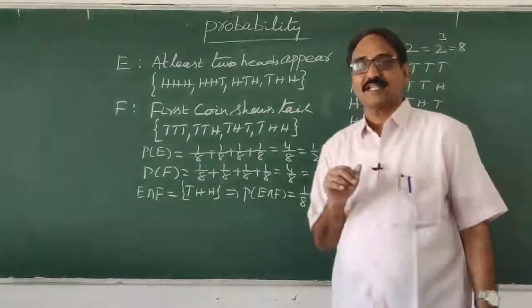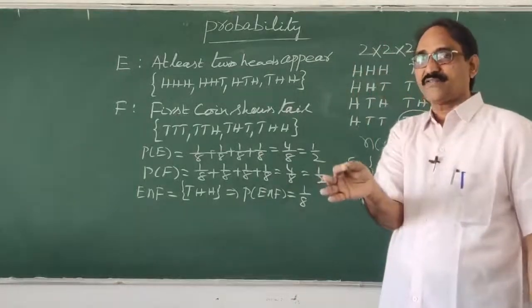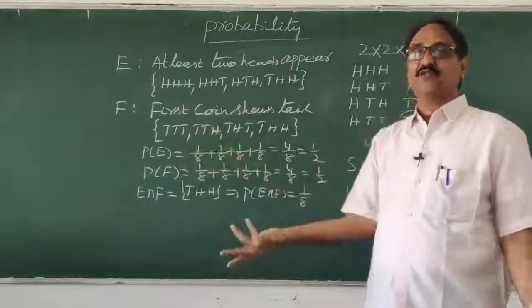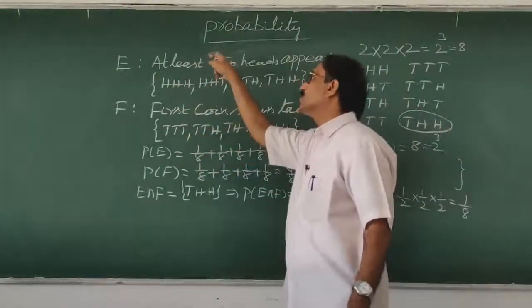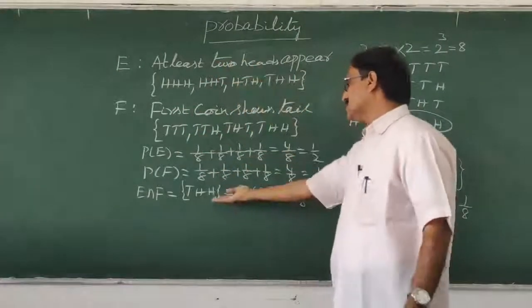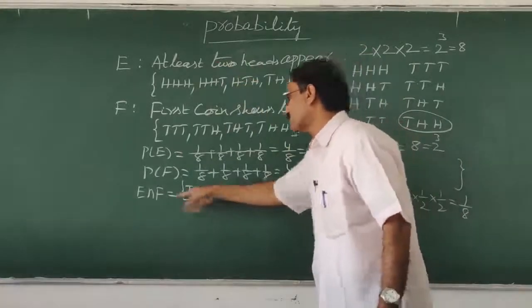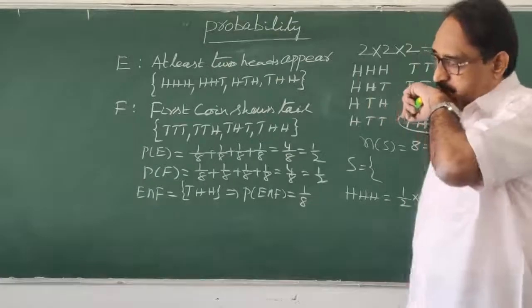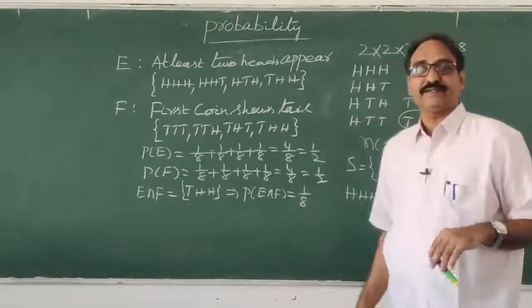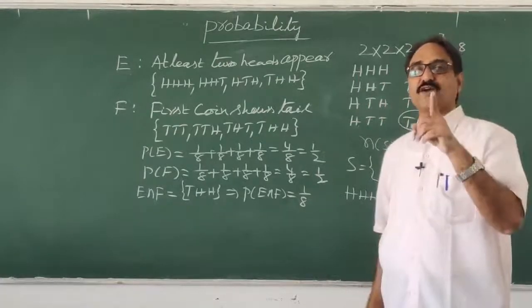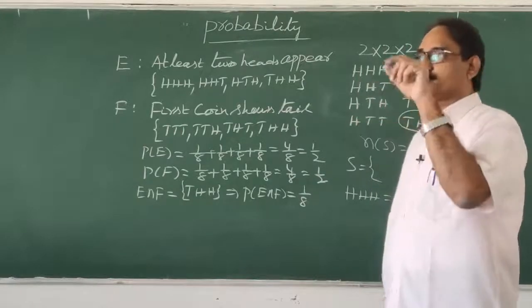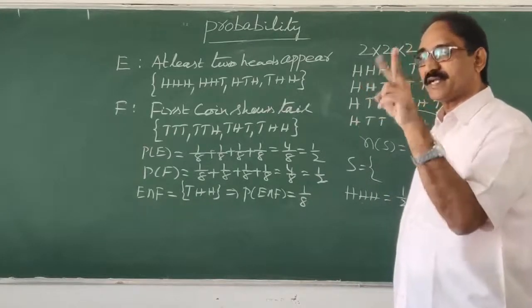Now he is not asking like that. Find the probability of E when F is given. F is given means what? The first must be tail and 2 heads must be there. Tail first and 2 heads must be there, only the intersection. From this, what have you noticed? Whenever we are asked, one is given and the other is asked. So whatever is given is nothing but the intersection of those two.